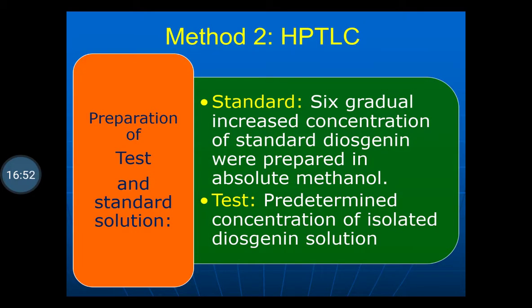Another method of estimation is by high performance thin layer chromatography. In this case also you have to prepare the standard as well as the test in the same way, that is, 6 gradually increasing concentrations of the standard diosgenin prepared in absolute methanol. The predetermined concentration of the isolated diosgenin solution is also prepared in absolute methanol.